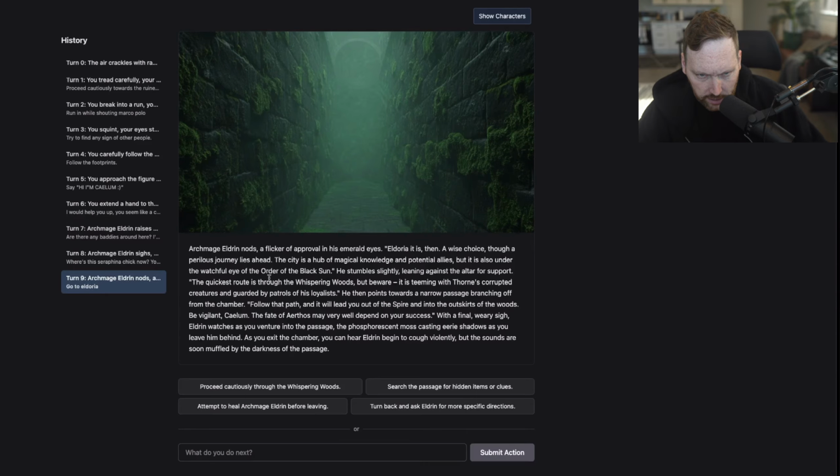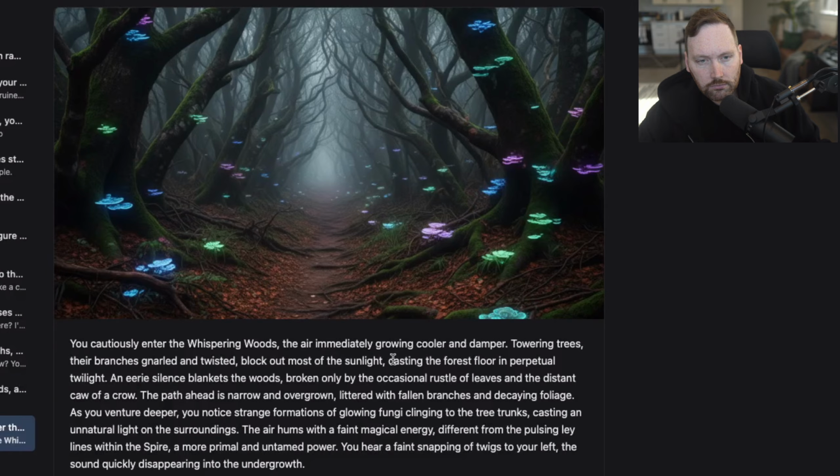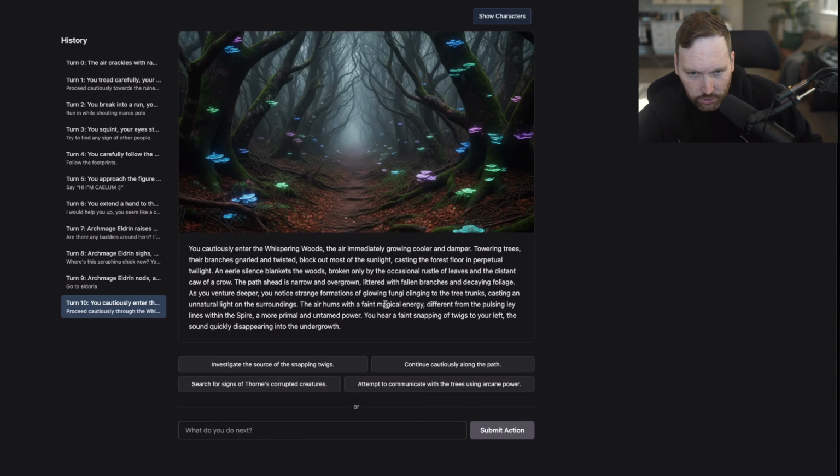Ooh. All right, so we got to go through the Whispering Woods, but beware, it's teeming with Thorn's corruption creatures and guarded by a patrol of his loyalists. Bro, I got this. I'm not worried about it. Cautiously enter the Whispering Woods. It's beautiful, I'll be honest. I don't know why they call it whispering, but whatever's going on here, it's kind of a vibe. Even if there's no leaves. I guess it's fall. There's a different magical energy here. I mean, I hear a bit of snapping of twigs. I'm not worried about it.